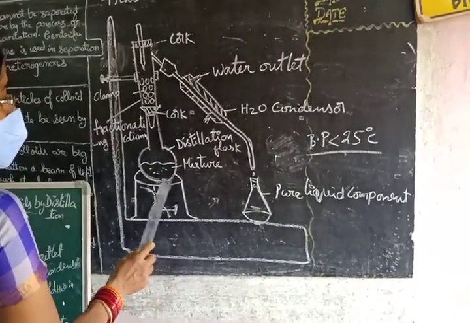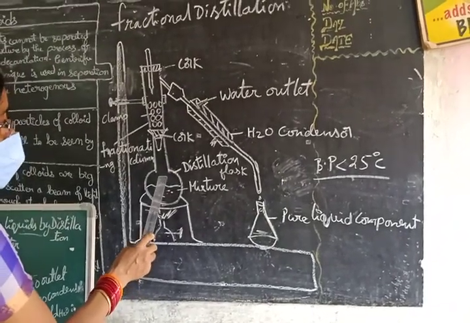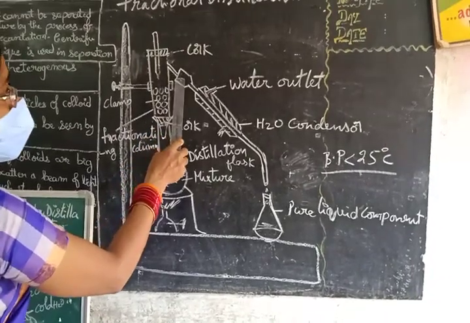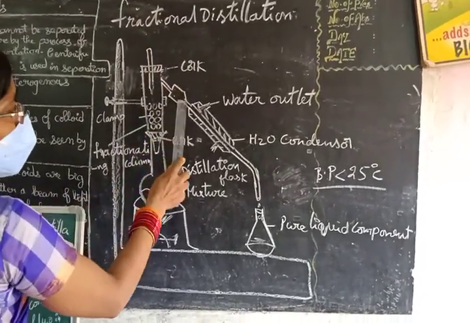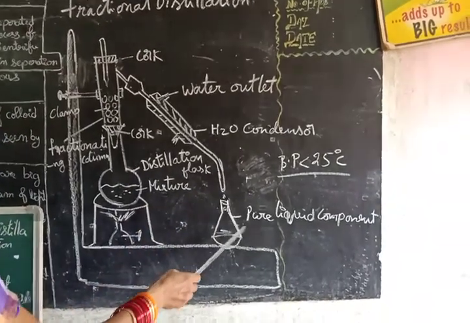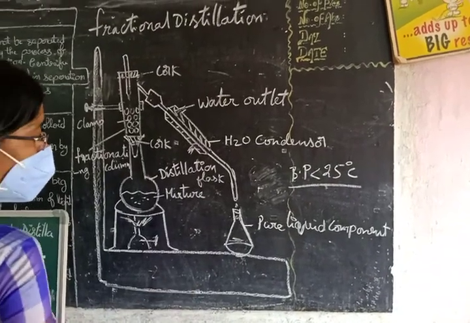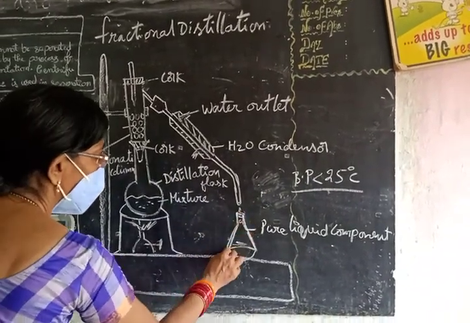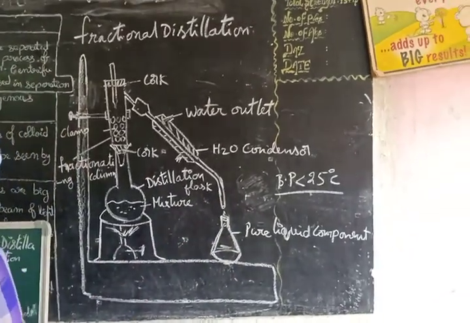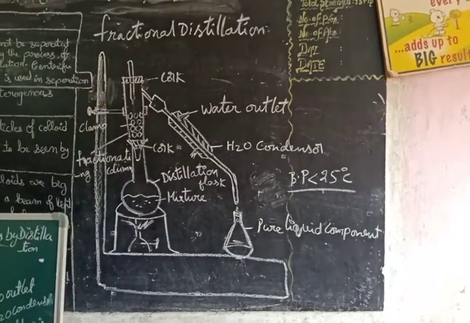When the low boiling point substance evaporates on heating, it reaches this area and then passes through the Liebig's condenser. Those vapors will be cooled down and collected. Here the pure liquid component will be collected in the conical flask, which we keep at the other end of the discharge tube. So this is relevant to fractional distillation.